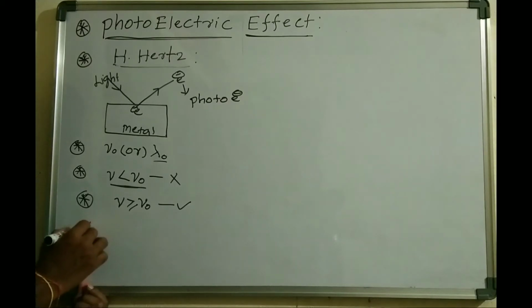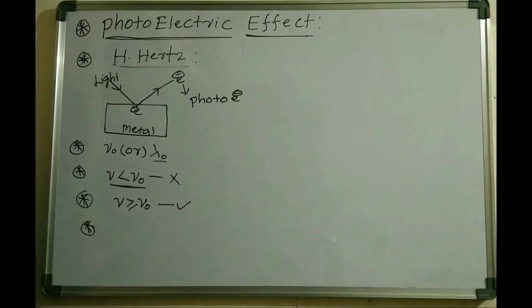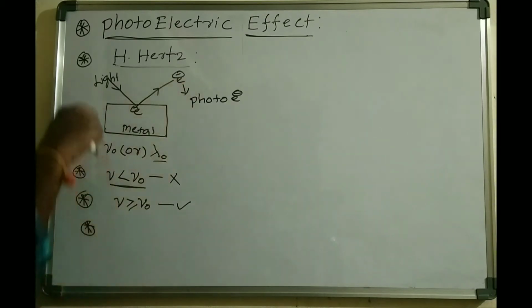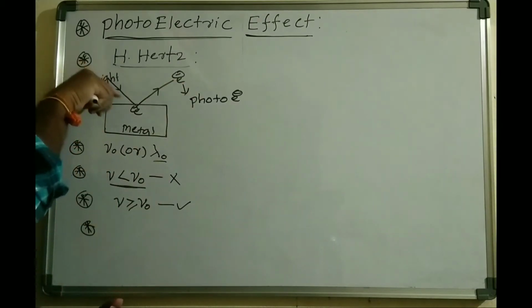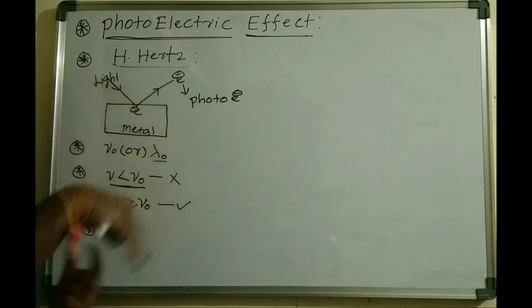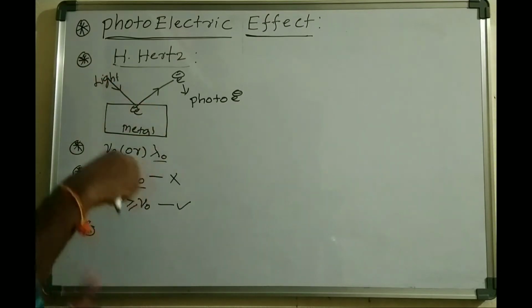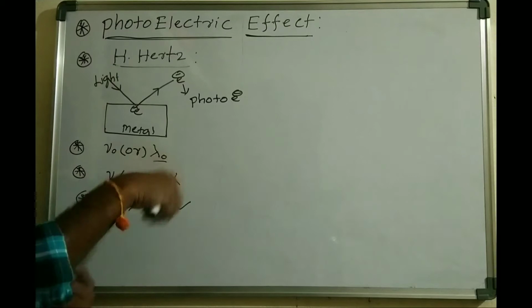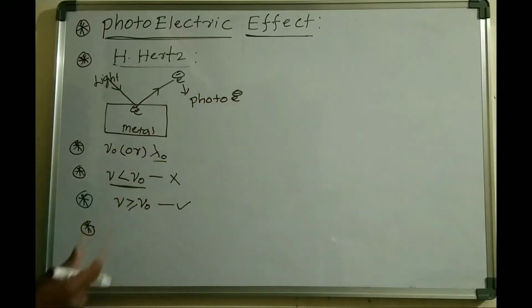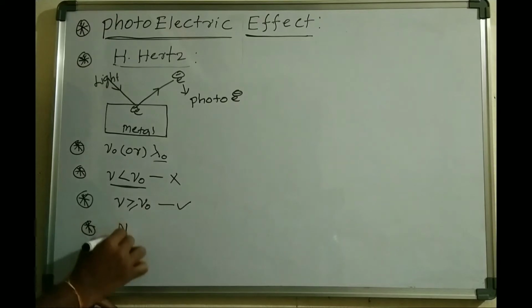And here we can observe that Hertz gave another important point. There is no time gap between the striking of light of suitable frequency on the metal surface and the ejection of electrons. Immediately there is an ejection of electrons, right? And here the number of electrons